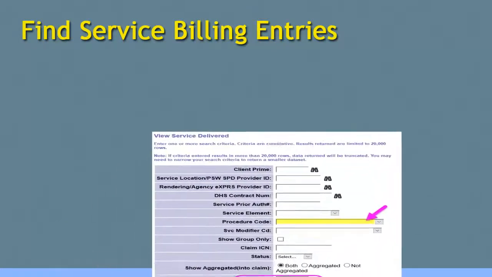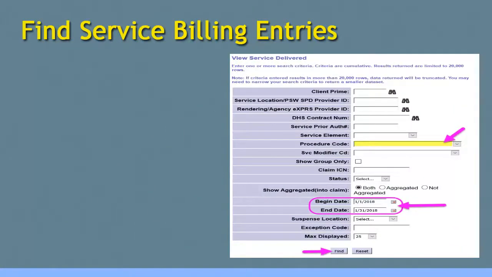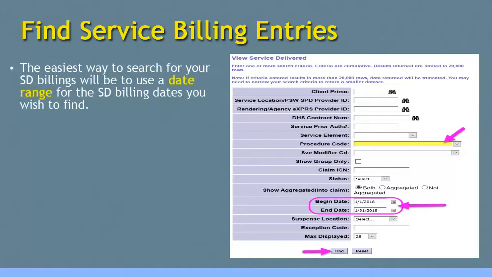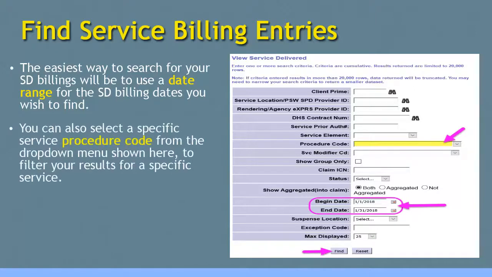In the View Service Delivered search page, enter the search criteria information you need to search for the service delivered billing entries you wish to find. Again, it's likely the easiest way to search will be to just use a date range. If you'd like, you can also select a specific service procedure code from the drop-down menu, like shown here, to filter your results for a specific service. With the search criteria information entered, click Find to search for your SD billing entries.